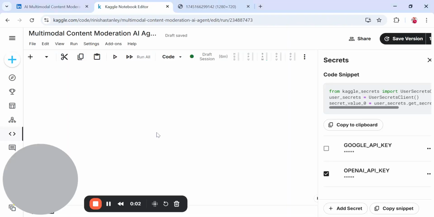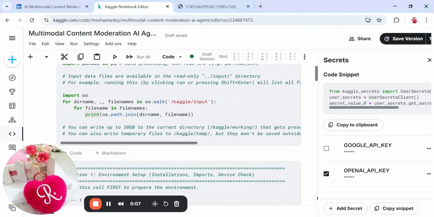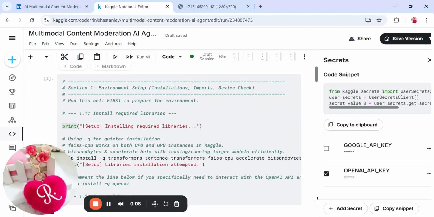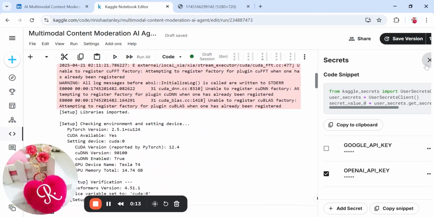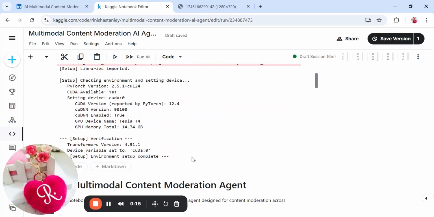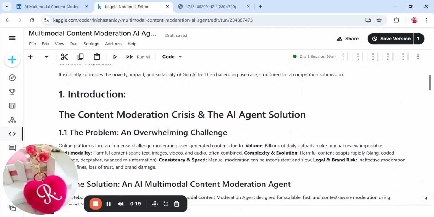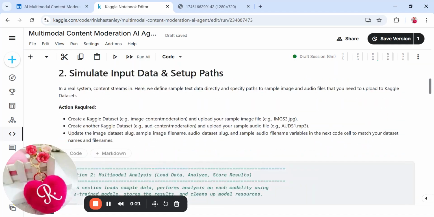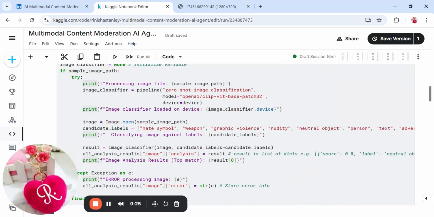Okay, now let's review the Kaggle notebook which has been run. We have imported the libraries in the first section. You can see the API keys which we have added here. In the second section, it is analyzing the image, text and audio.